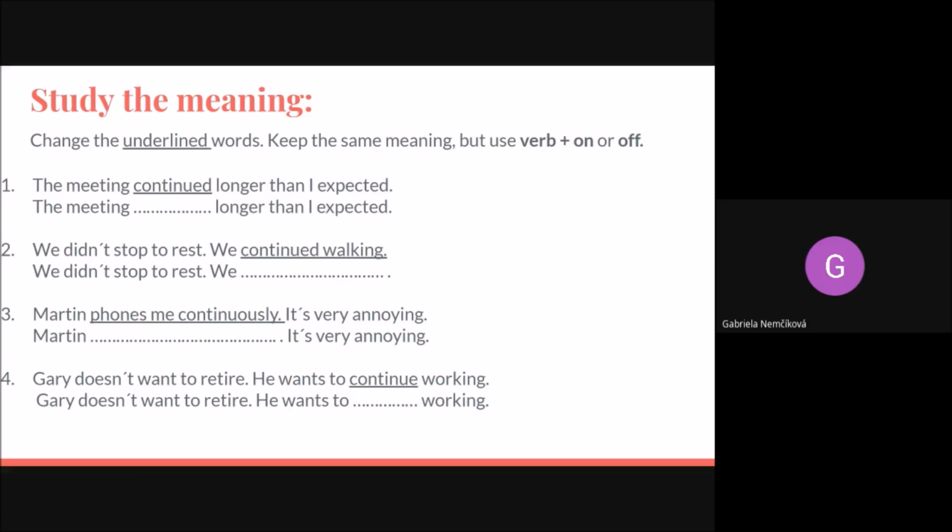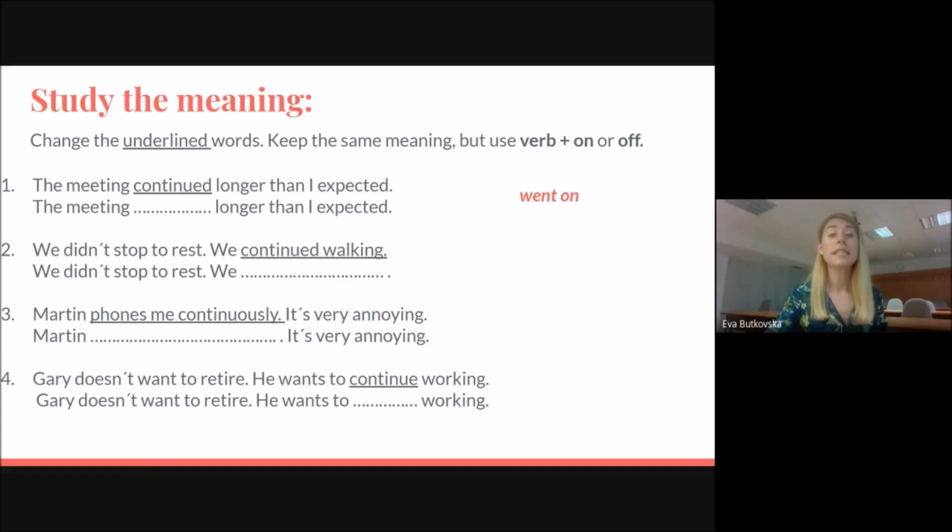Went on. Very good. The meeting went on. You always need to remember that, like any other verb, phrasal verbs change their forms according to the tense you want to express. So the meeting went on. Very good. What about the second sentence?